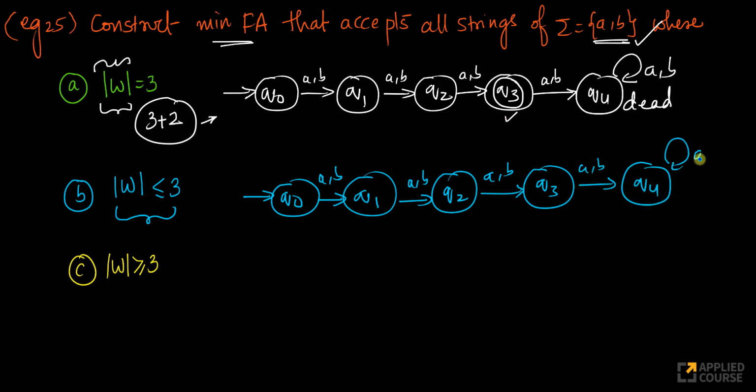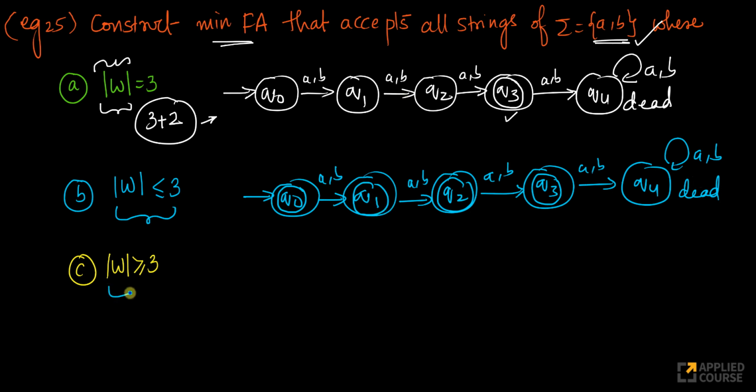So what do we have now? This means 4 or more symbols, so this cannot be a final state. This will be a dead state as usual. If I'm here, the length is 0, hence it should be accepted because the length is less than or equal to 3. Here the length is 1, here 2, here 3. So all these 4 states become final states. This becomes a dead state. Small modification on this, that's it.